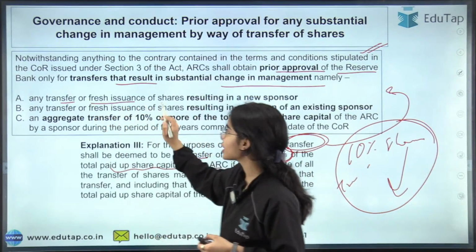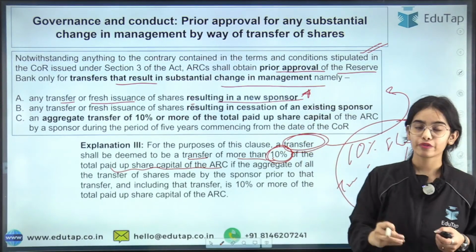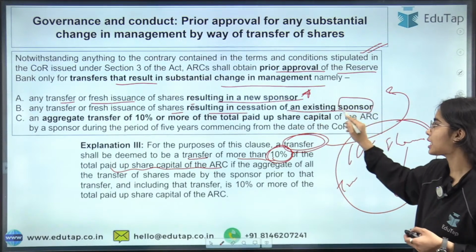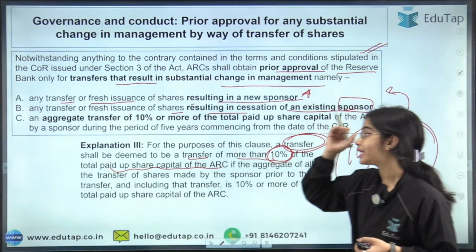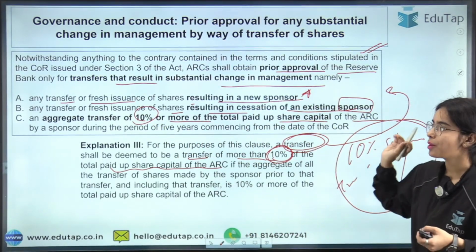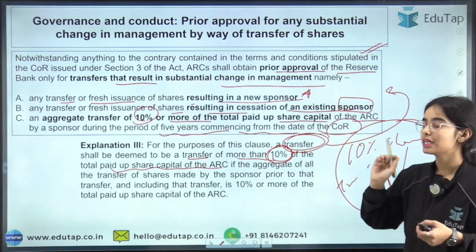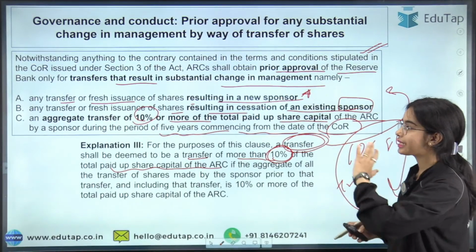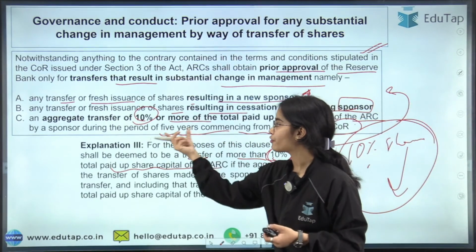Any transfer or fresh issuance of shares resulting in a new sponsor. Any transfer or fresh issuance of shares resulting in cessation of an existing sponsor, the stoppage of the existing sponsor. An aggregate transfer of 10% or more of the total paid up share capital of the ARC by a sponsor during the period of 5 years commencing from the date of the certificate of registration. So if a sponsor is transferring 10% or more of the shares of the ARC during the period of 5 years,